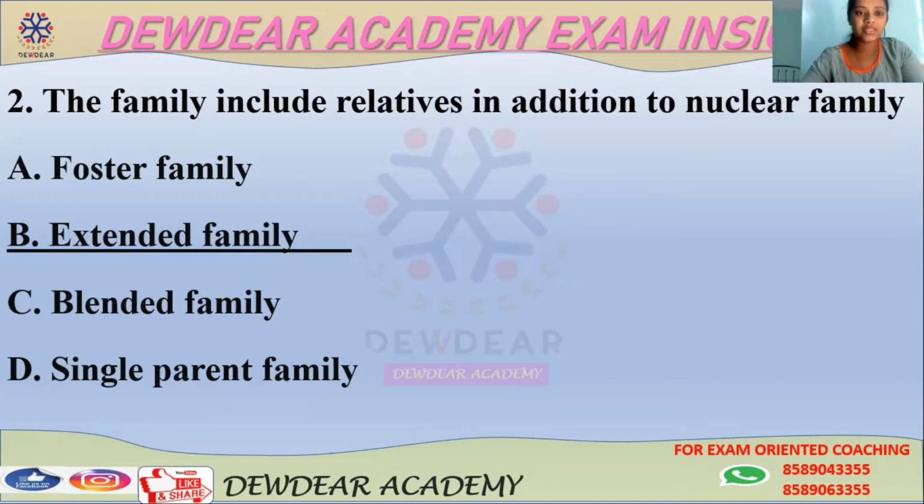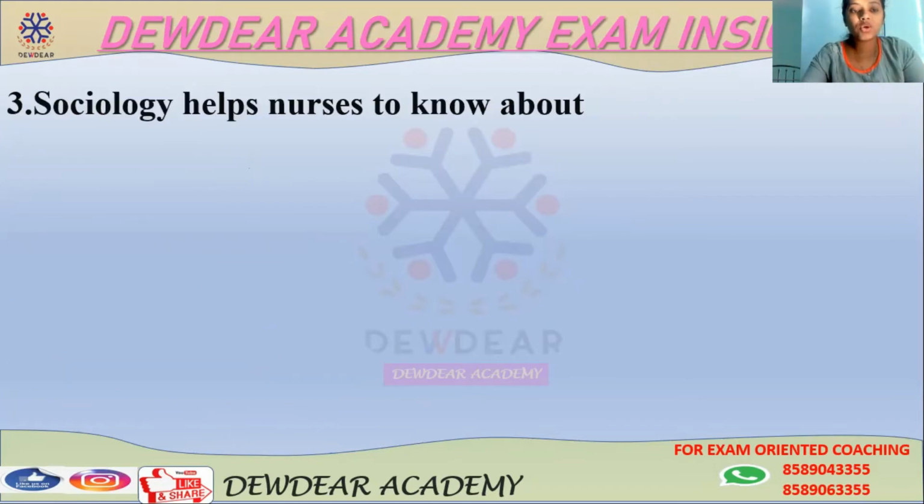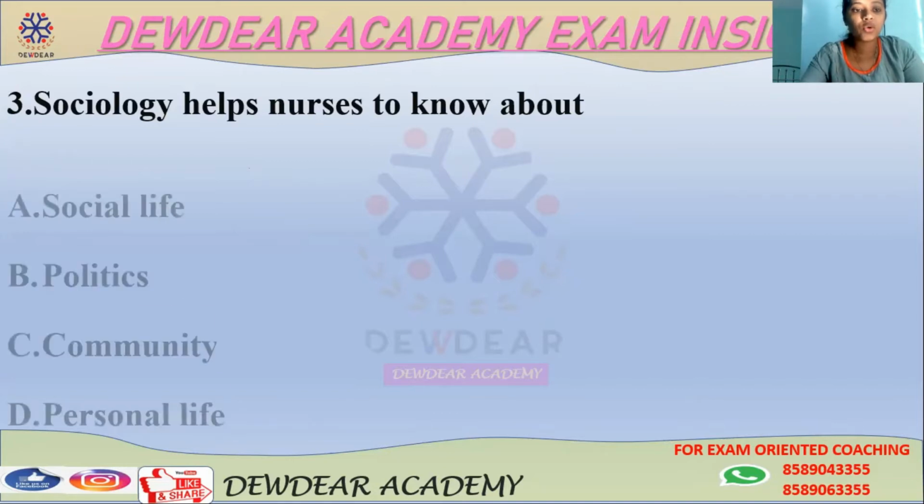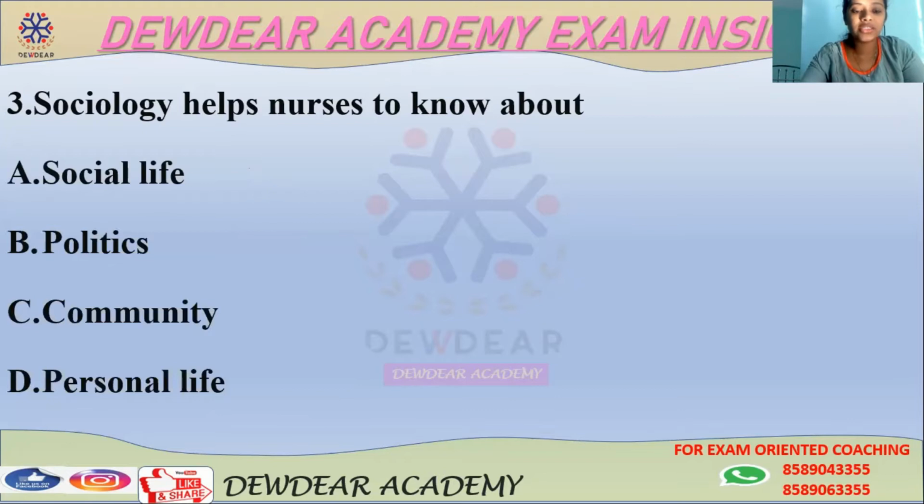So here the question is, what is extended family? That is the family that include relatives in addition to the parents and children. Okay, third question. Sociology helps nurses to know about. Options are social life, politics, community, personal life. Correct answer is social life. Sociology is the study of social life, or it is the science of social relationship.